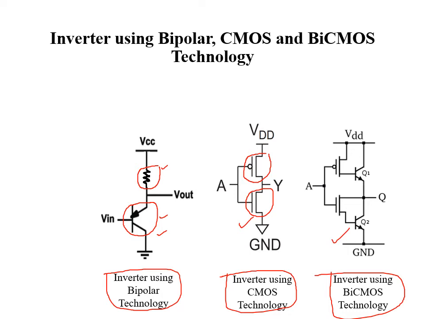Now in the third circuit, BiCMOS technology is used. Here both bipolar transistors as well as MOS transistors are used for fabricating the inverter. So it combines the advantages of both bipolar technology as well as CMOS technology. That's why it has lower power consumption, higher noise margin, high current drive capability and higher speed as compared to both bipolar and CMOS technology.